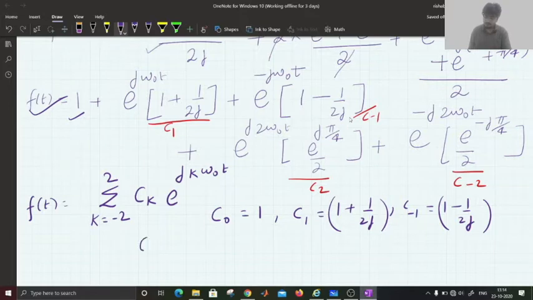And similarly, C2 is given as e to the power j pi by 4 by 2, and so C minus 2 will be given by e to the power minus j pi by 4 by 2.